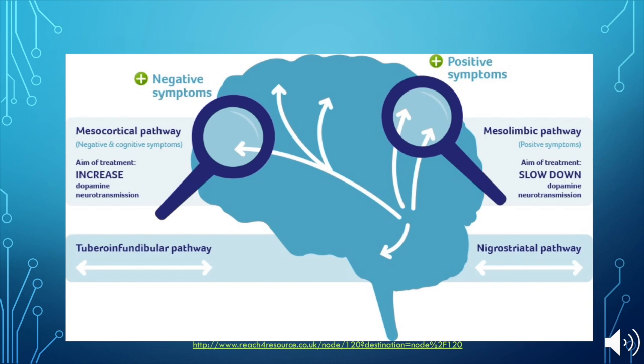On the other hand, we also need a drug that will slow down the dopamine activity in the mesolimbic pathway. Schizophrenia patients have excess dopamine release to the nucleus accumbens, which is causing the positive symptoms such as hallucinations or delusions. This image is proposing that we need a treatment that can both block dopamine in the mesolimbic pathway while also activating the mesocortical pathway to treat both positive and negative symptoms.